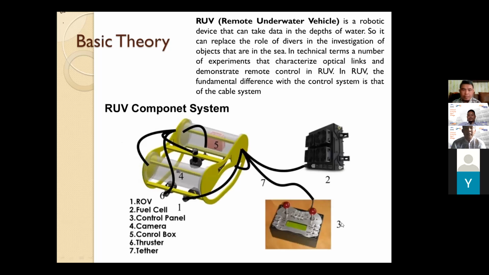And then these are the general components on the remotely operated underwater vehicle. At first the ROV body, fuel cell for energy, and then control panel, and then built-in camera and control block, which we usually call the enclosure, and then thruster, and last is the tether.